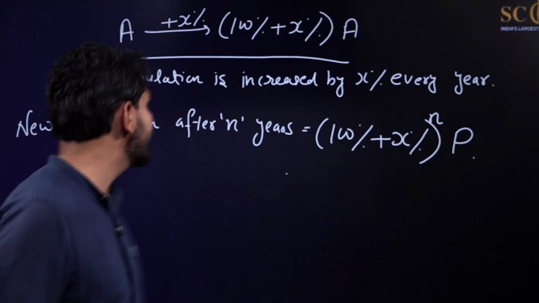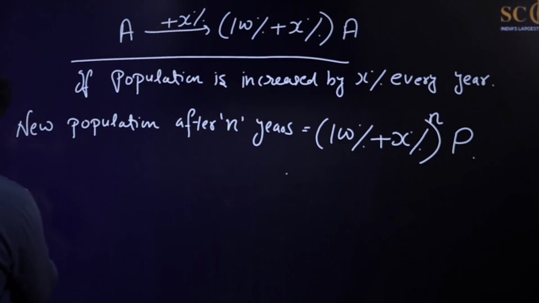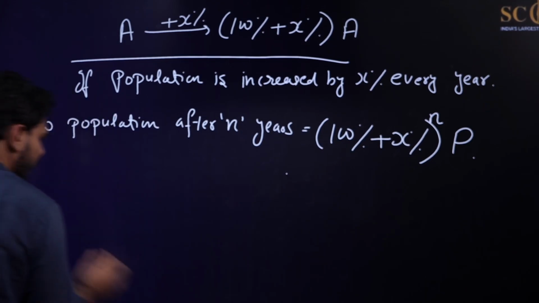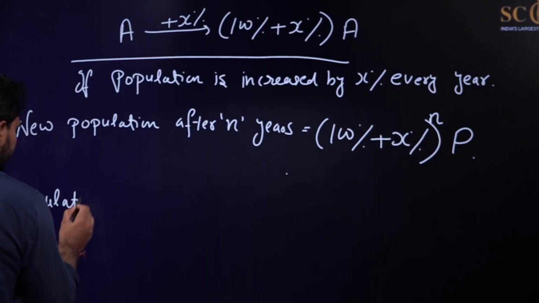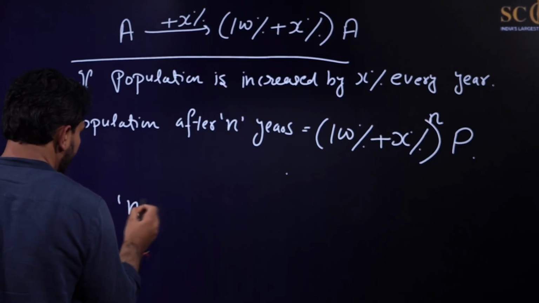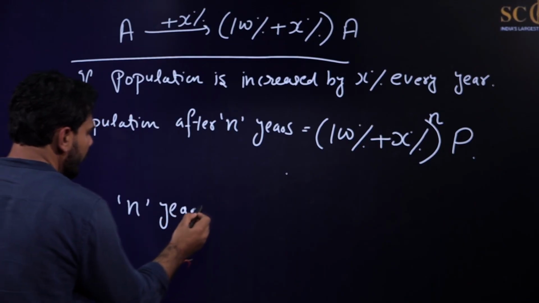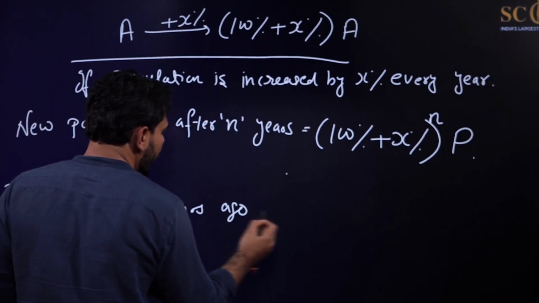Let us now see this. Population n years ago.